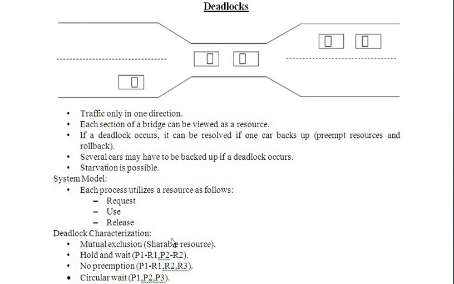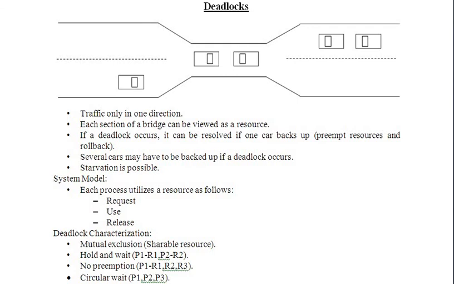Otherwise, due to misusage of a particular resource, the whole system gets stuck. So there are chances that due to mutual exclusion, deadlock may or may not occur. A resource needed by two processes: if process 1 is using it, then process 2 has to wait until it completes, and later on it gets it. Sometimes there is a deadlock.